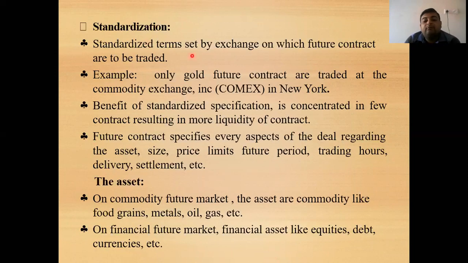So standardized terms are set by the exchange on which futures contracts are to be traded. These are the terms set by the exchange on which the transactions regarding the futures contract are to be done. For example, only gold futures contracts are traded at the commodity exchange, that is COMEX, in New York. So here the exchange has issued the terms and conditions that only futures of gold will be traded and no other commodity will be traded on this exchange. Next, what are the benefits of standardization of the specification?